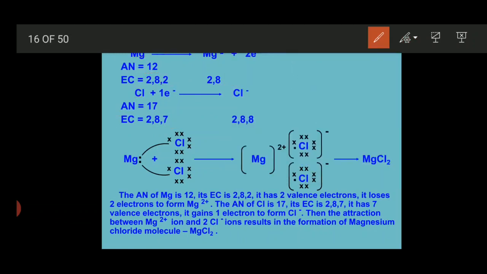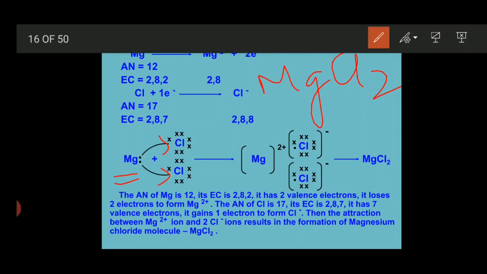Now what actually happened here? In order to show the formation of magnesium chloride, which is MgCl2, we will take 2 atoms of chlorine. So this is how it actually works. We will take a single atom of magnesium and 2 atoms of chlorine, and we represent the outermost electrons present in the valence shell of each atom. In case of magnesium, 2 electrons are present in the outermost shell, and in case of both the atoms of chlorine, 7 electrons are present in each atom of chlorine.